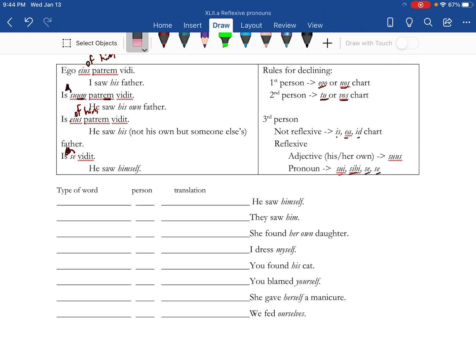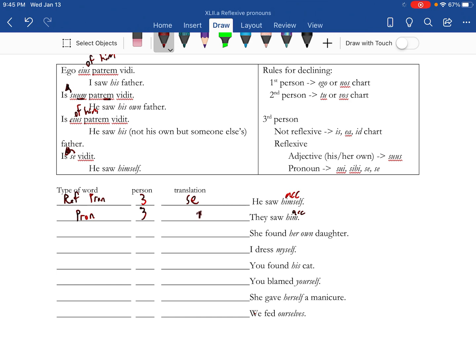Alright, so let's put this into practice and make some sense of it. First one, he saw himself. Type of word, it is a reflexive pronoun. He saw himself, it is third person, and it is accusative, so third person, reflexive pronoun, accusative. I need to go with se. They saw him. This is accusative, it is just a pronoun, it's not reflexive, it is third person, so here, I need the XLII.id chart.